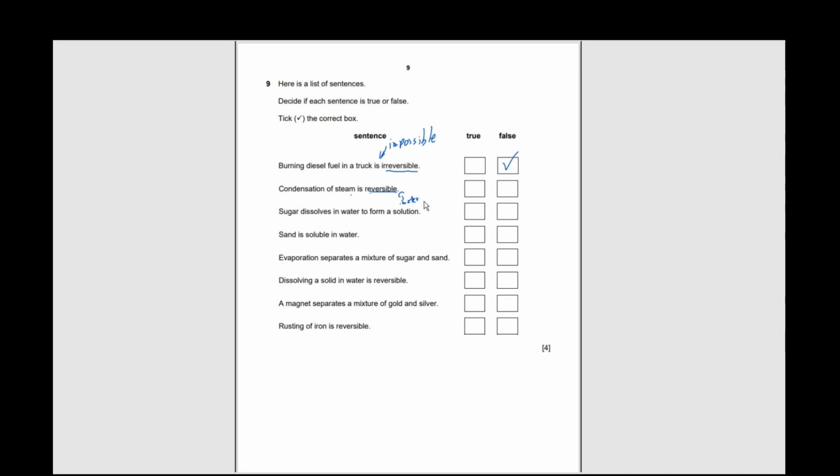So condensation is reversible. So yeah, it's true.